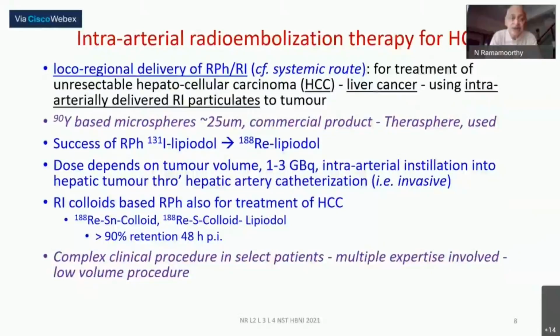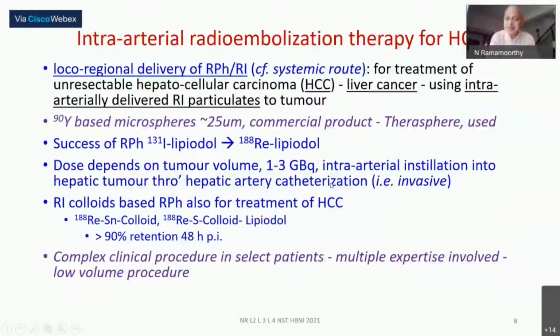The radiopharmaceuticals used here can be microspheres based on yttrium-90, or they could also be certain viscous materials. One isotope is iodine-131, another is rhenium-188. This goes with a particular chemical compound, the viscous liquid lipiodol. Essentially, in addition to the targeting route, taking advantage of a well-known feature of the blood flow to this particular liver cancer going from the hepatic artery, you are doing an invasive catheterization procedure.